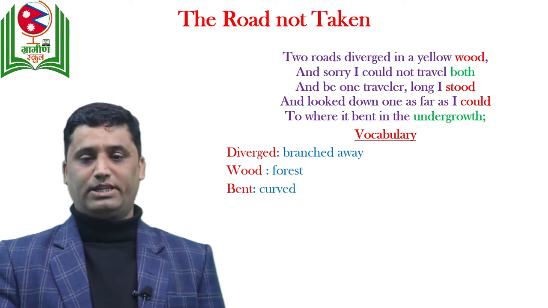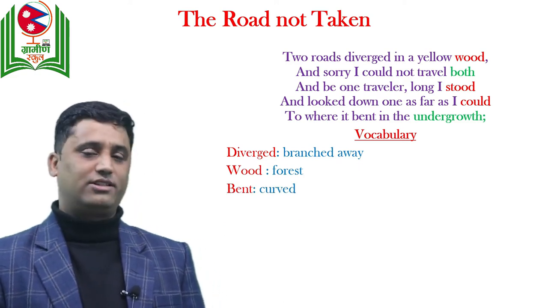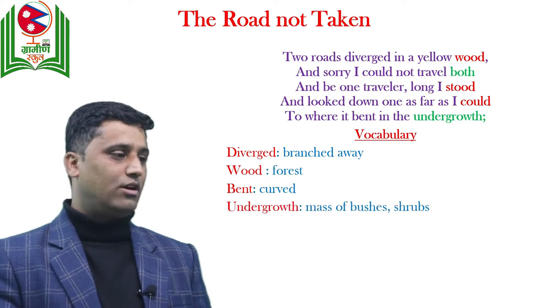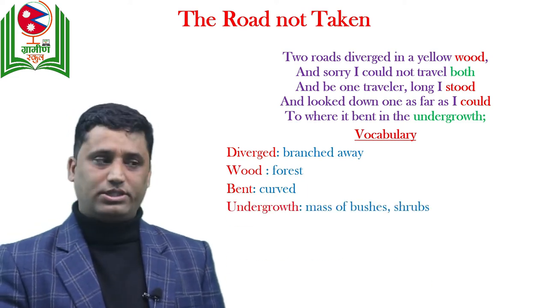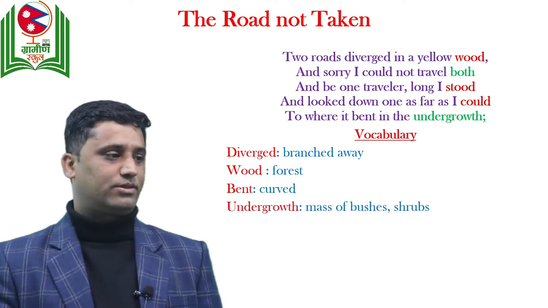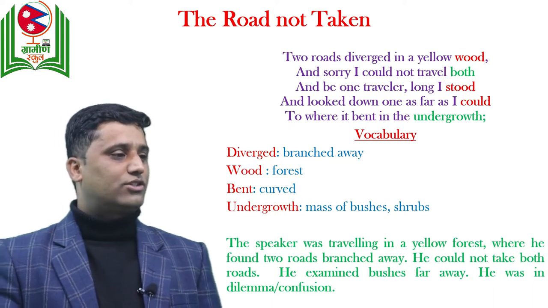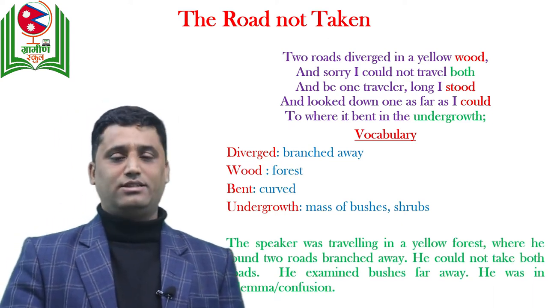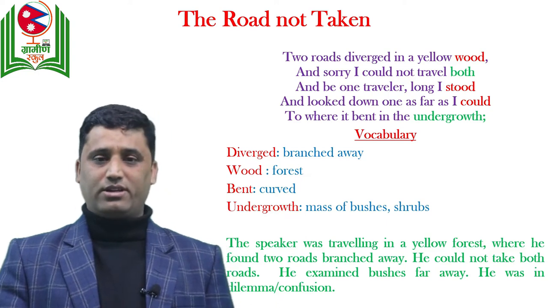Bent means curved, that is not straight. Undergrowth means mass of bushes or shrubs. Now let's talk about what these lines mean. The speaker is the traveler.